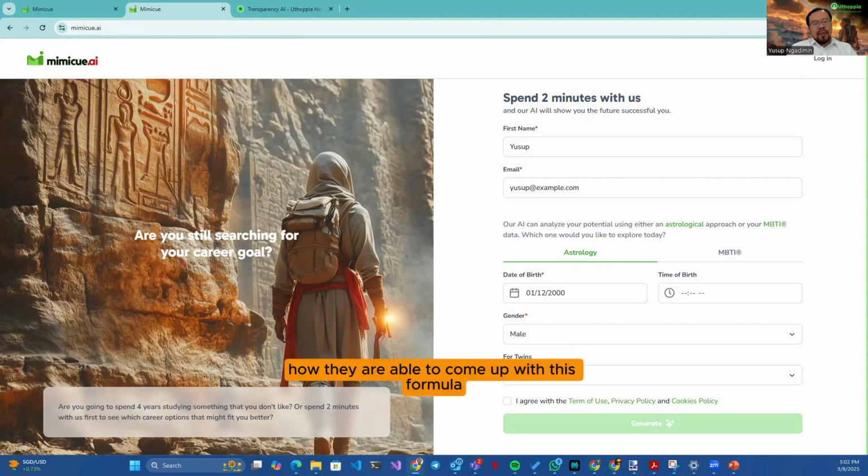How are they able to come up with this formula? Basically, they look at the behavior of the public citizen. They associate that with their date of birth. And the theory behind it is that that may relate to the celestial body, how the planets move around us. So, for example, Jupiter, Saturn, Mars, and our planet revolve around the sun, along with all these planets. Now, if you learn science, right?